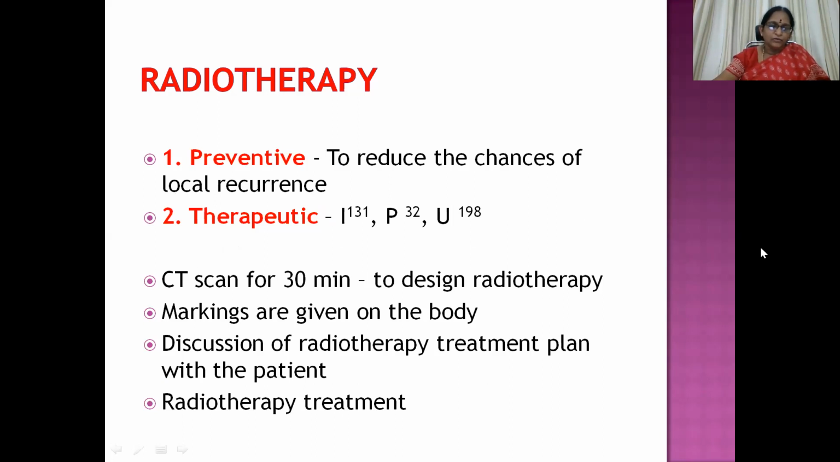Then how do they generally start the process of radiotherapy? First of all, they take a CT scan for 30 minutes to design the radiotherapy, and they will mark the markings on the body of the patient. The doctor discusses the radiotherapy treatment plan directly with the patient so that the patient gives informed consent, and then he will be adjusted to the upcoming treatment plan. Only then is the patient asked to come back again for the actual radiotherapy treatment.